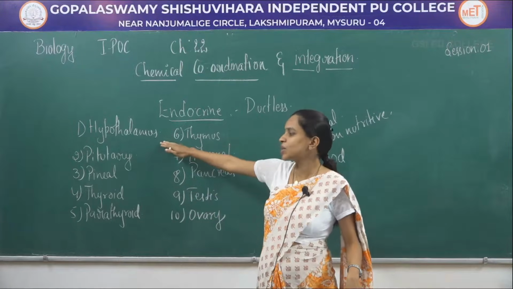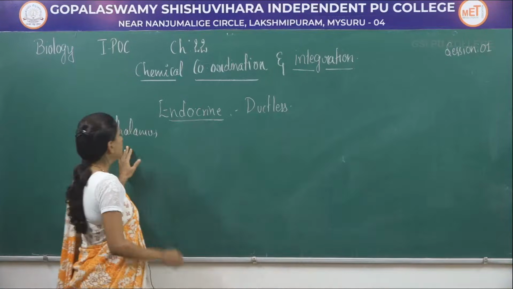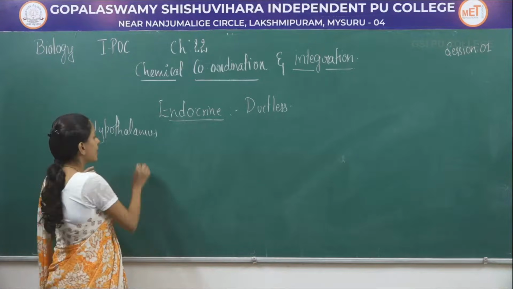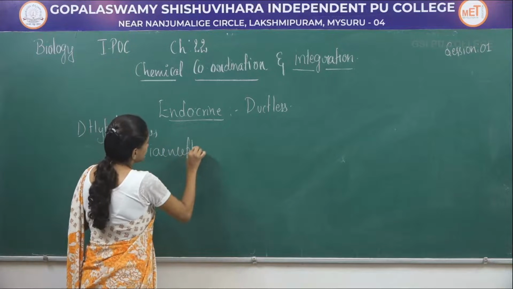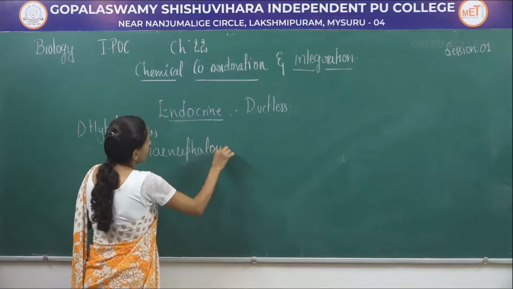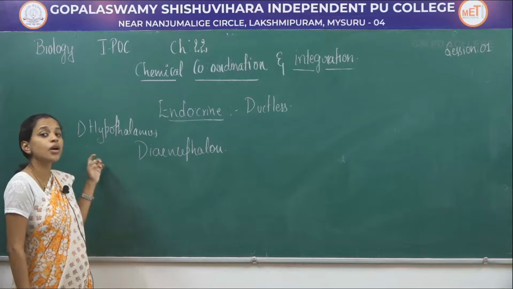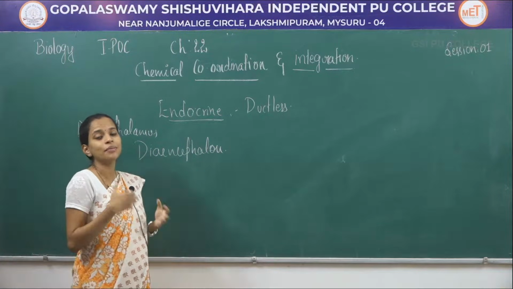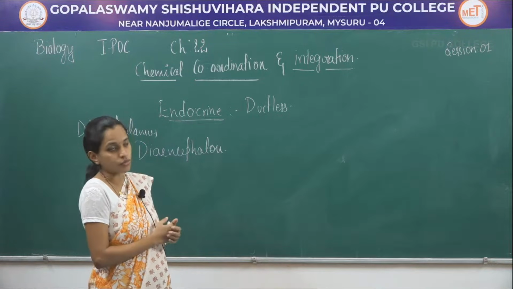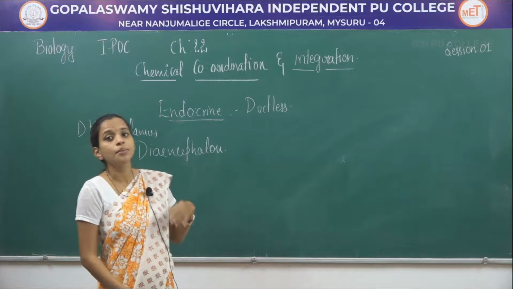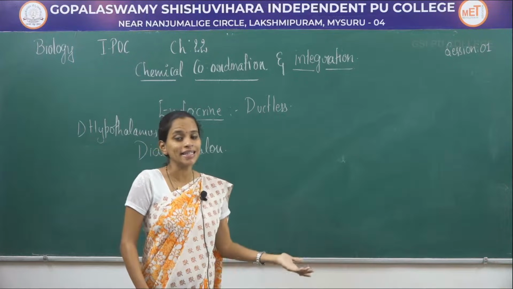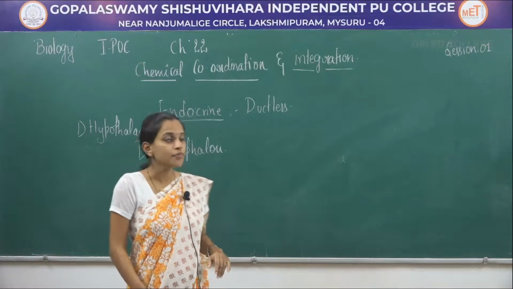So first we will start with hypothalamus. Hypothalamus is present at the base of diencephalon and its main function is to control the release or inhibition of pituitary hormones. That means hypothalamus directly controls the pituitary hormones from being released or being inhibited.